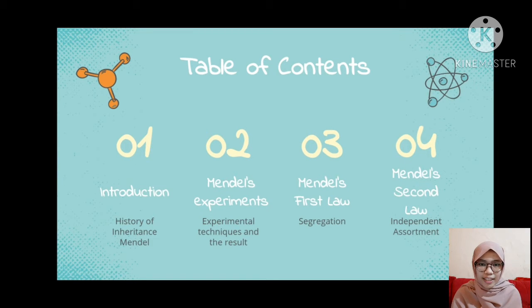So, table of contents. First, I will explain to you about the history of inheritance by Mendel. Second, I will explain Mendel's experimental technique and its result. Third, I will explain about Mendel's first law. And last, I will explain about Mendel's second law.